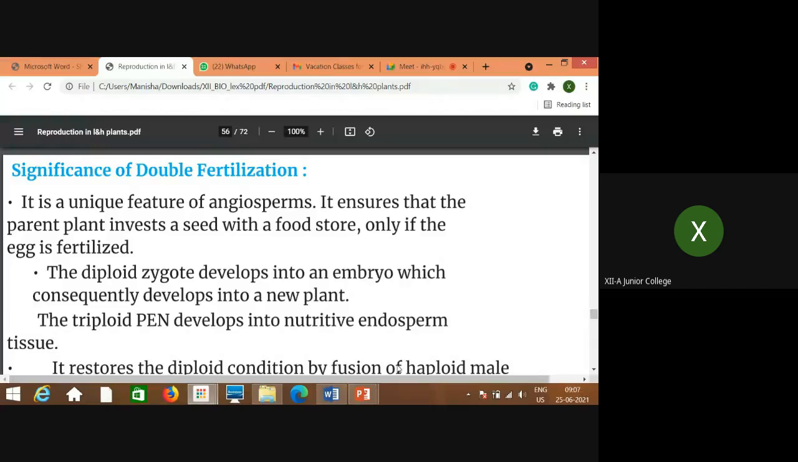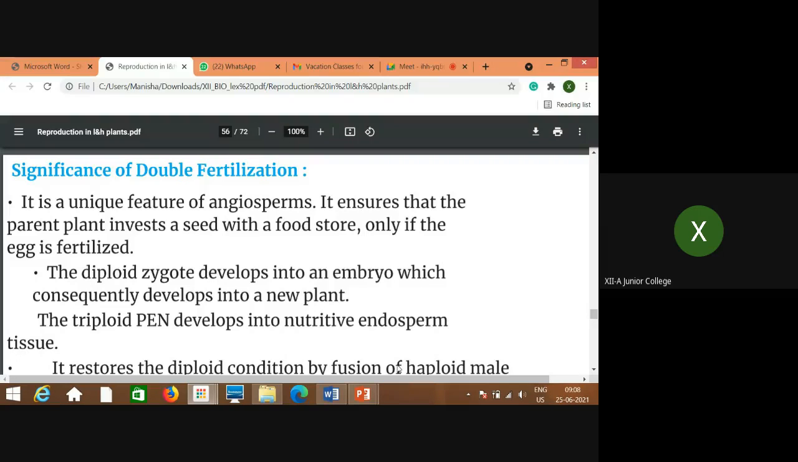Then the second is that the diploid zygote develops into an embryo, which consequently develops into a new plant. As you know, the result of first fertilization is what? Formation of zygote. And this is the first diploid cell. Then the zygote, in the further process of development, gives rise to an embryo, which gives rise to a new plant. So this is very important.